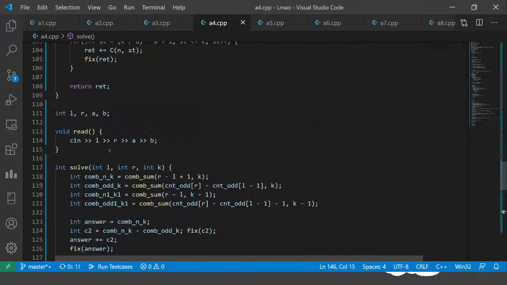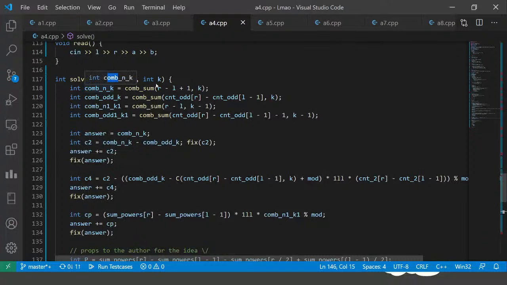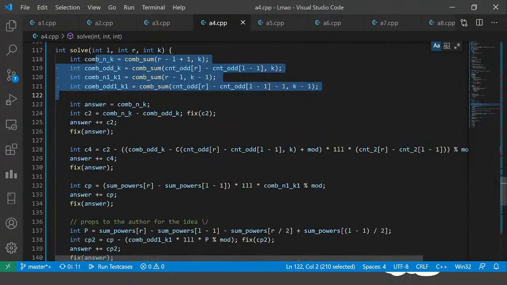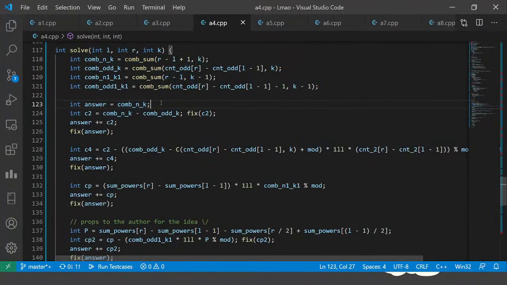So here he's doing it for L to R, and the B value is the number of subsets we want, which is K. He's taking all of the 5 values, and whenever he requires the function R minus L plus 1 choose K, right? We require this value as seen. So he's using the comsum function to calculate S(n, k), right?